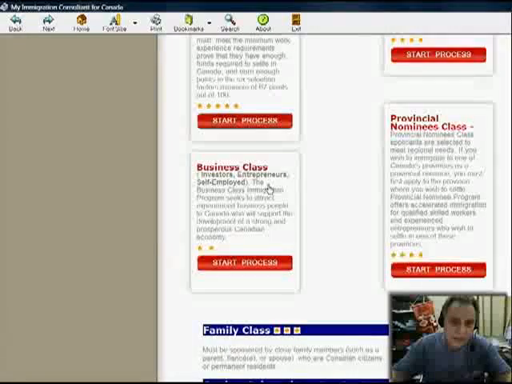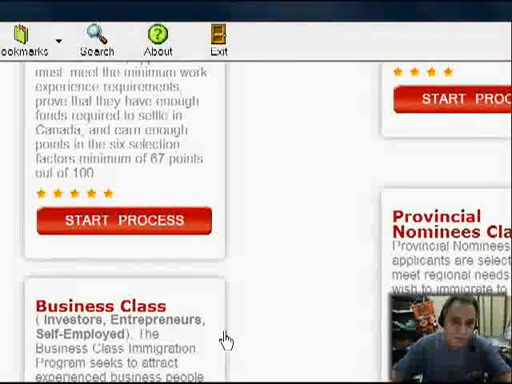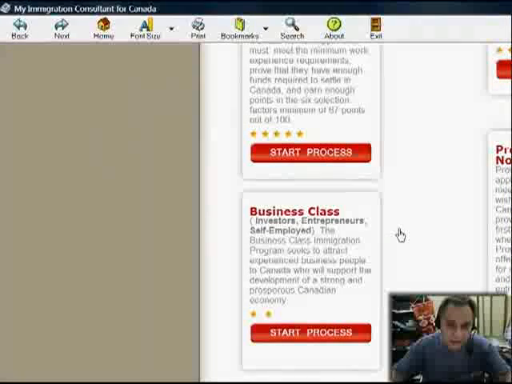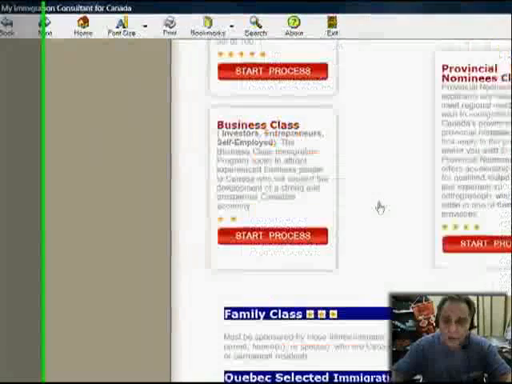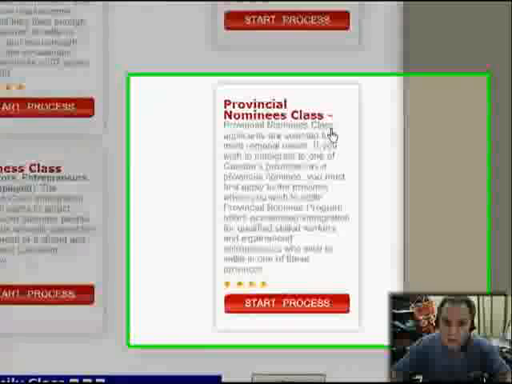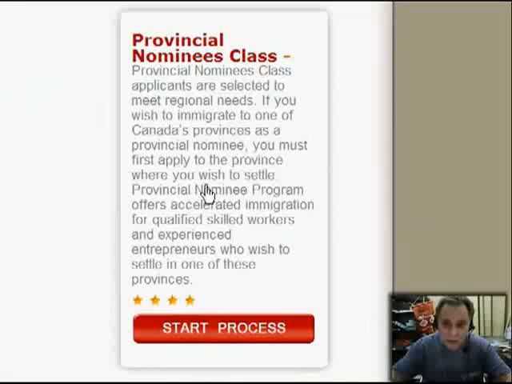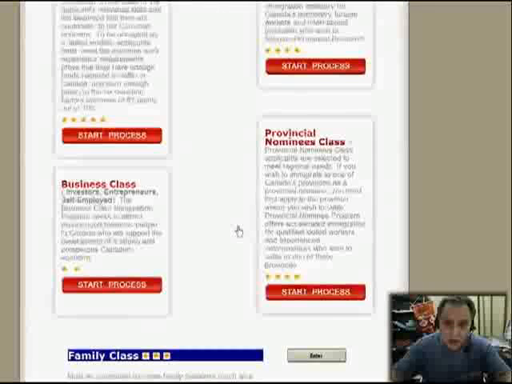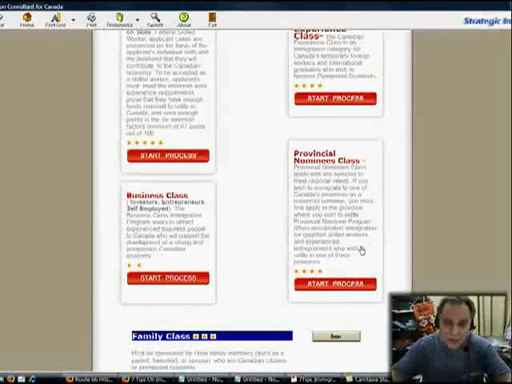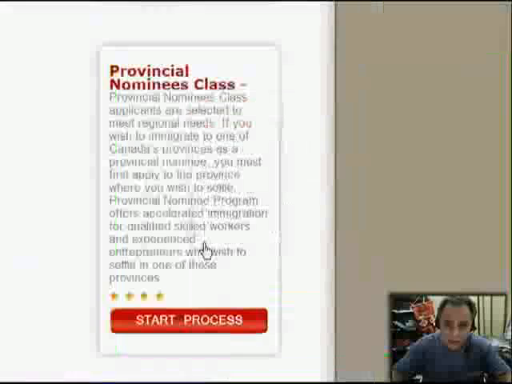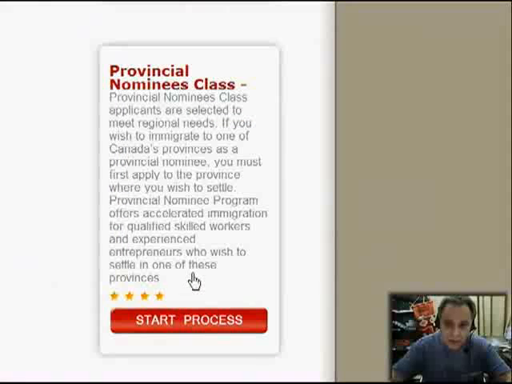Business class, that's for fewer people that have the money to invest in Canada. Nonetheless, there's quite a few of them. Provincial nominee class, you must first apply to the province where you wish to settle. Provincial nominee programs offer accelerated, which means faster, immigration for qualified skilled workers and experienced entrepreneurs who wish to settle in one of these provinces. In other words, you would apply to the province first.